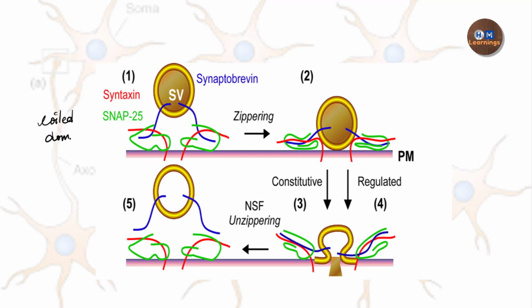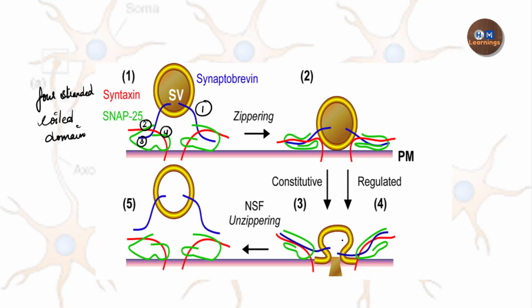They are coiling with each other, and this coiling will be four-stranded. How is it four-stranded? One strand is formed by synaptobrevin, the second strand by syntaxin, and two strands by SNAP25. So this is a four-strand coiled domain which will coil with each other, and after that they will be zipping.